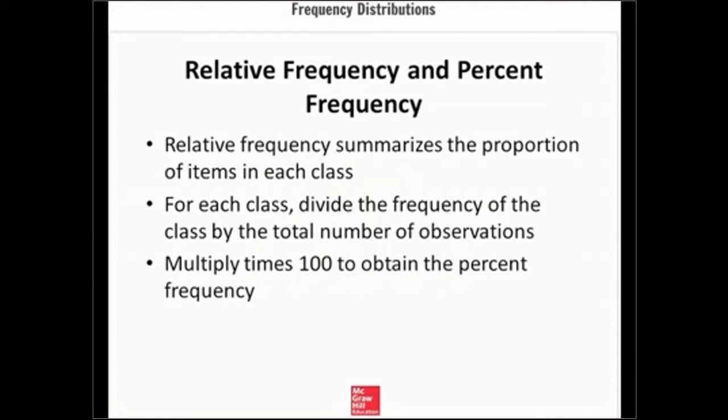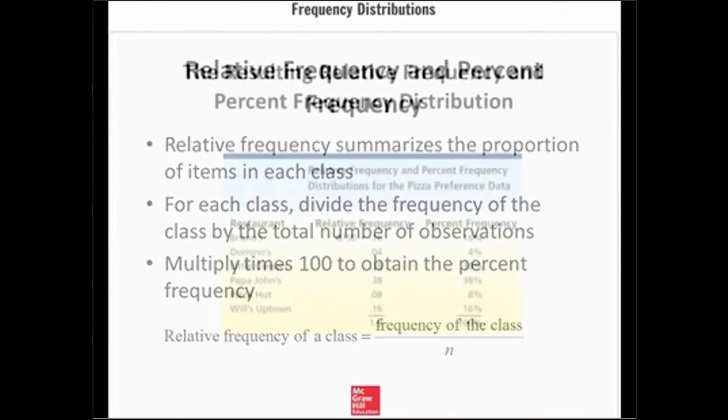A relative frequency table summarizes the proportion of items in each class. To develop one, for each class, divide the frequency of the class by the total number of observations. For example, for Bruno's Pizza, we would divide the preference of 8 by the total survey of 50 to get a relative frequency of 0.16. To convert a relative frequency table to a percent frequency table, we simply multiply the numbers by 100 to convert them to percentages. The relative frequency of a class is expressed by the equation shown on the screen.